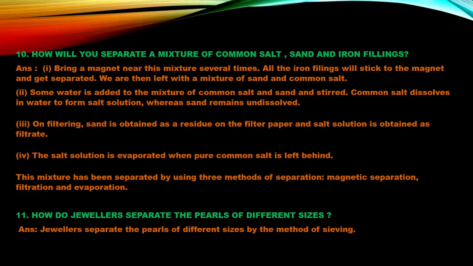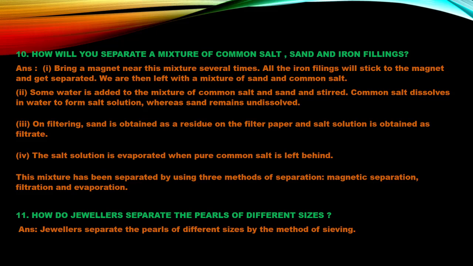Then we did filtration, in which the sand remains as a residue and the salt goes down as a filtrate. Then the sand was taken out and separated. Now the evaporation process is carried out, in which the water evaporates and we get the salt.